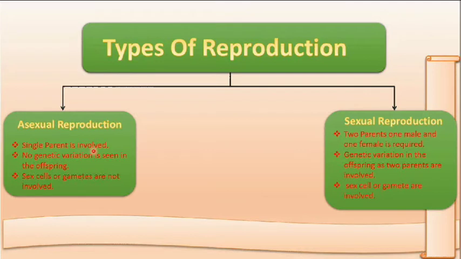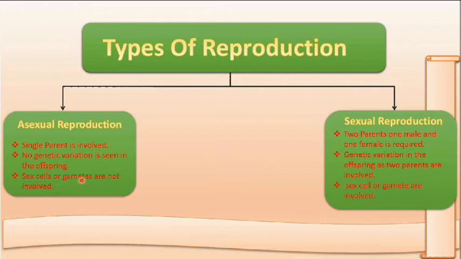Only a single parent is capable of giving rise to a new organism. This is called asexual reproduction. There is no genetic variation seen in the offsprings. Offsprings are the babies which come after reproduction, asexual or sexual. So no genetic variations are there in the offsprings.